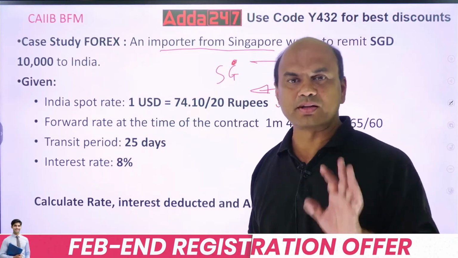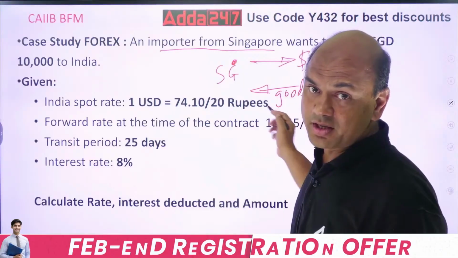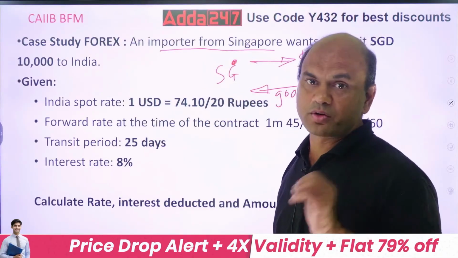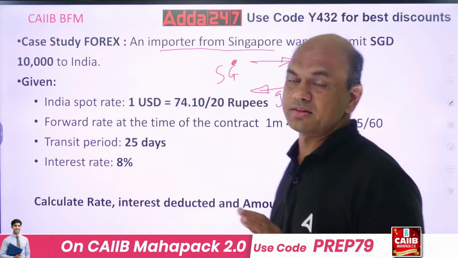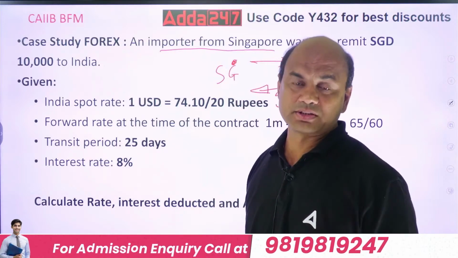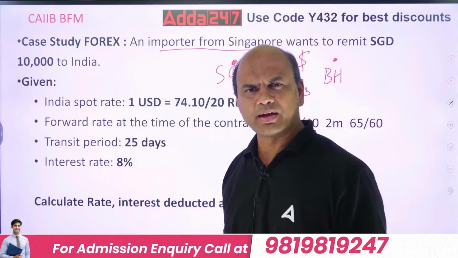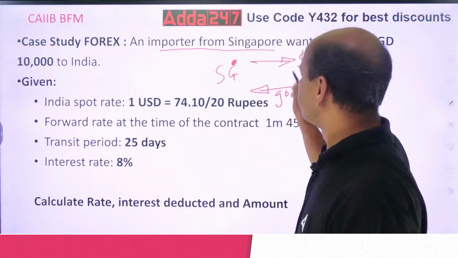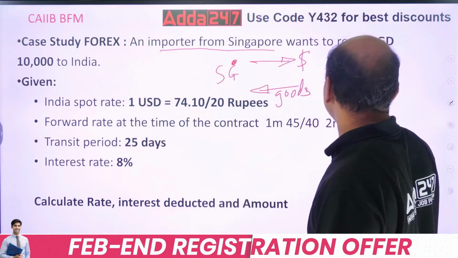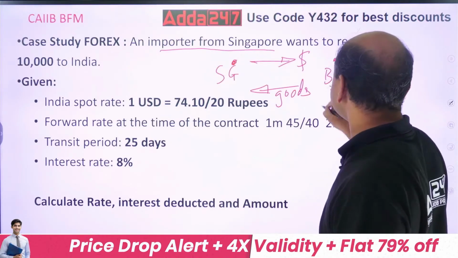So it's an export transaction for our country, import for Singapore. In export, do you do buy or sell of dollars? You'll be doing buy, isn't it? Because in export, it's always buy. So you'll be using buy for dollars.